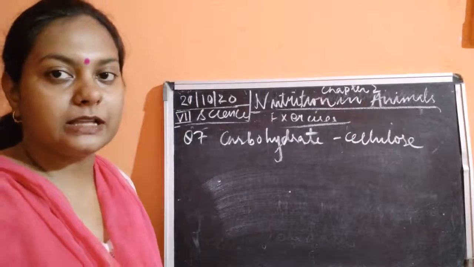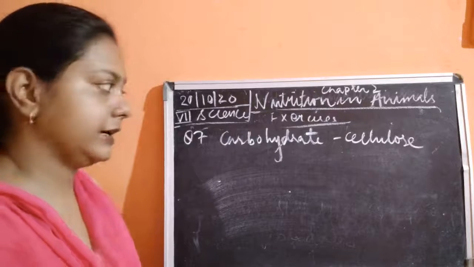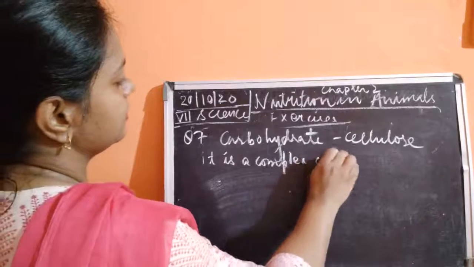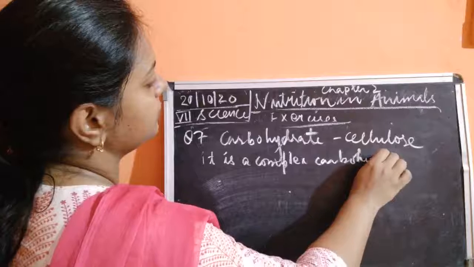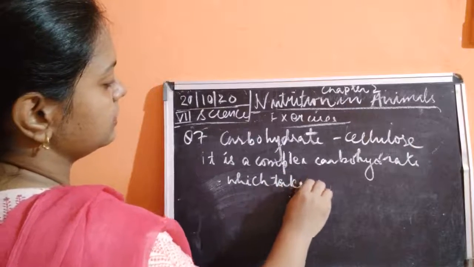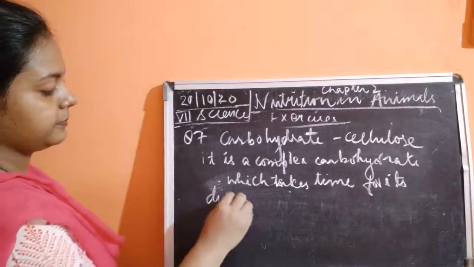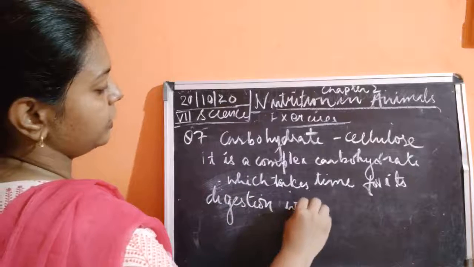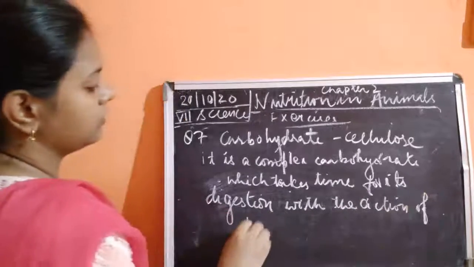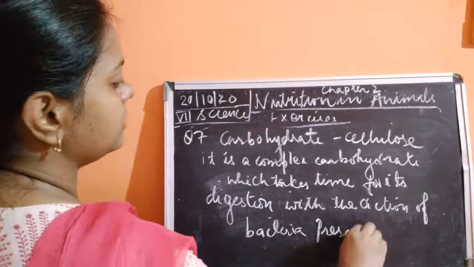Cellulose is the carbohydrate which is not digested by human beings because cellulose is a complex carbohydrate which takes time for its digestion with the action of a special type of bacteria present in the small intestine.